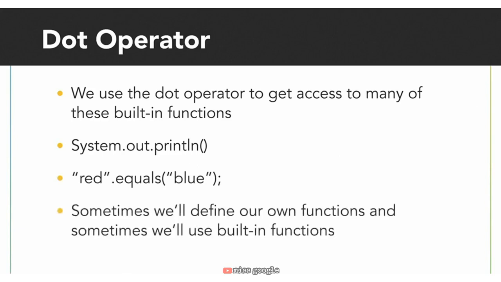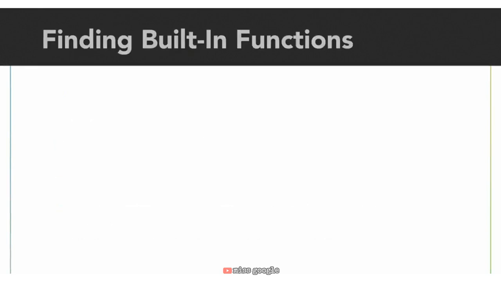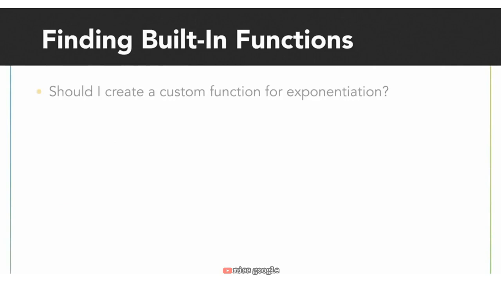But the main takeaway here is sometimes we'll define our custom functions and sometimes we'll use built-in functions. So how do we find out about all of these built-in functions? Let's say you want to create a custom function for exponentiation, something that will take a given number to the second power or the fifth power. This is a common task, and there might be something in Java that already does this.